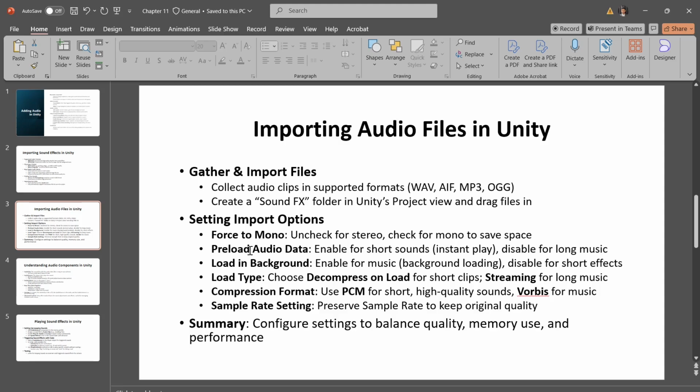And we have preload audio data. This option preloads the audio clip into memory, so it's ready to play instantly. Enable this for short sounds like sound effects, for example, a gunshot that needs to play immediately. Leave this off for long clips like music, so they don't take up memory when not in use.